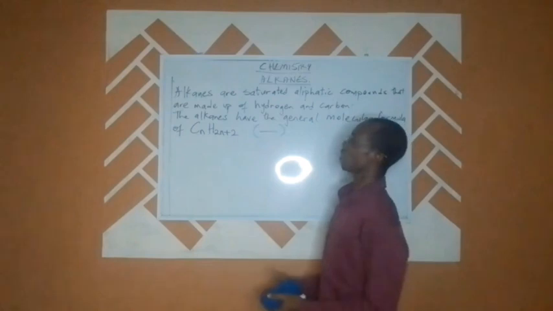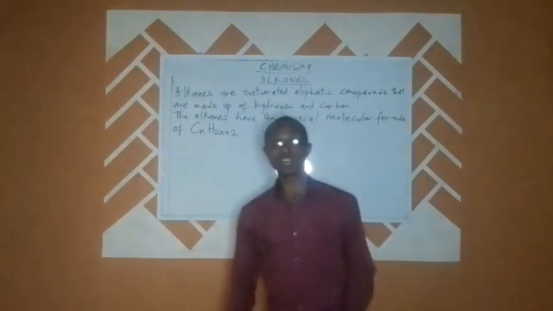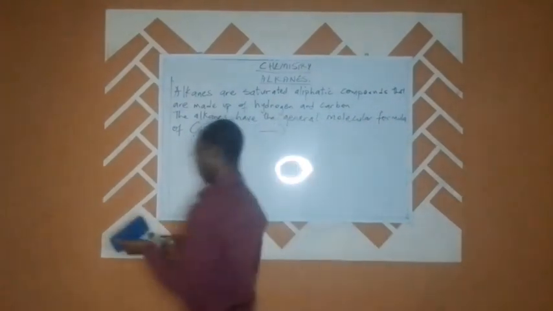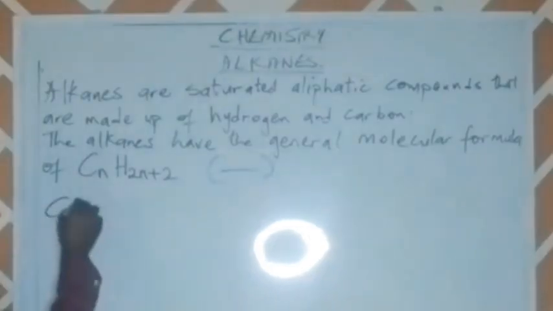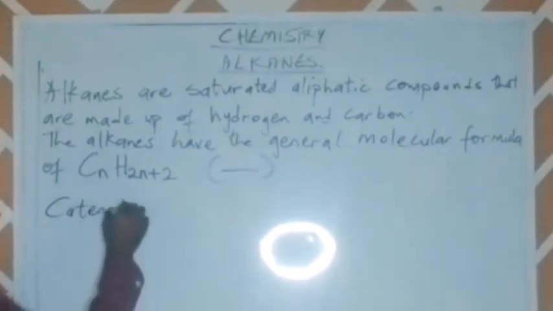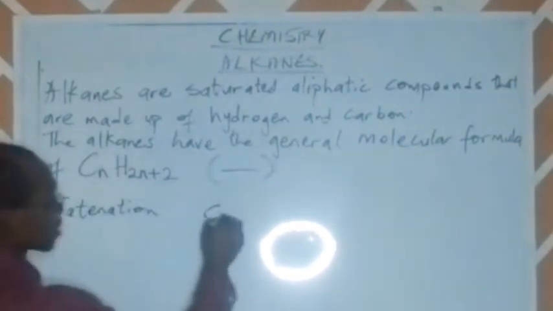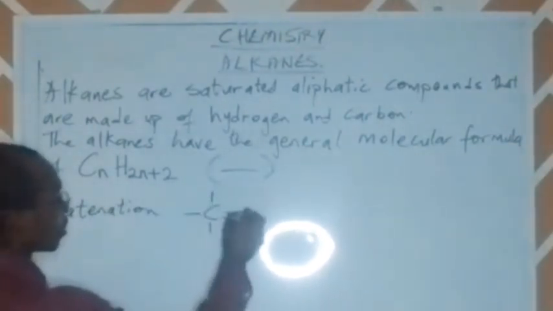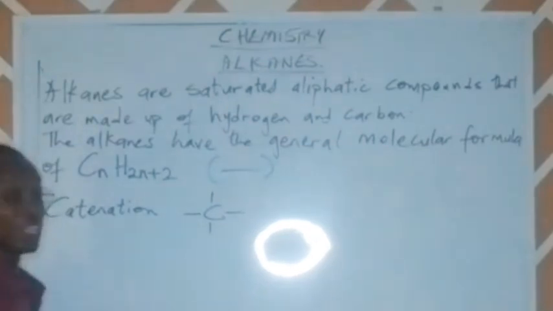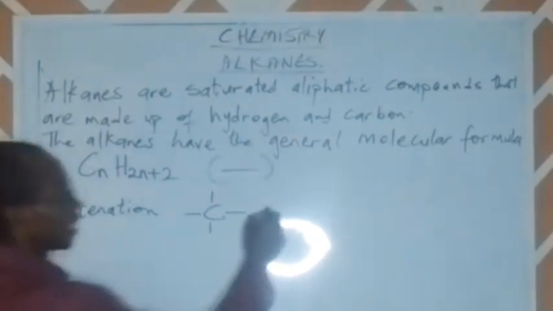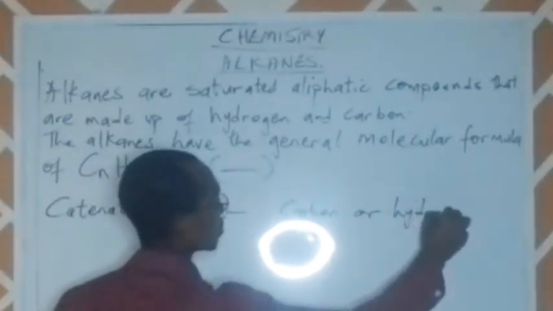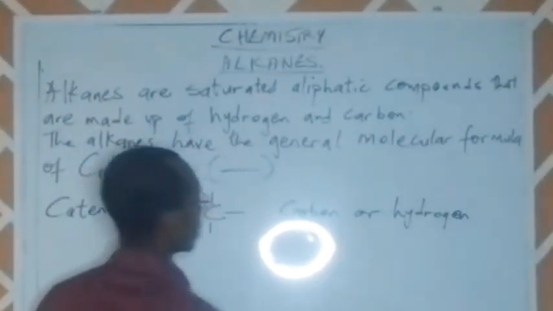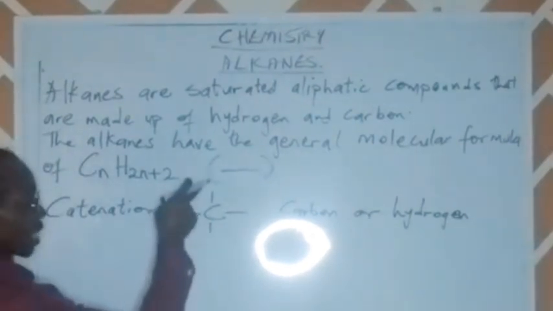Looking at it now, if we go back to the previous episodes, we talked about some properties of carbon, where we made mention of a few of them, talking about carbon forming what we refer to as catenation, where a single carbon is tetrahedrally bonded to other atoms, but significantly either carbon or hydrogen. It is tetrahedrally bonded. It has 4 bonds.